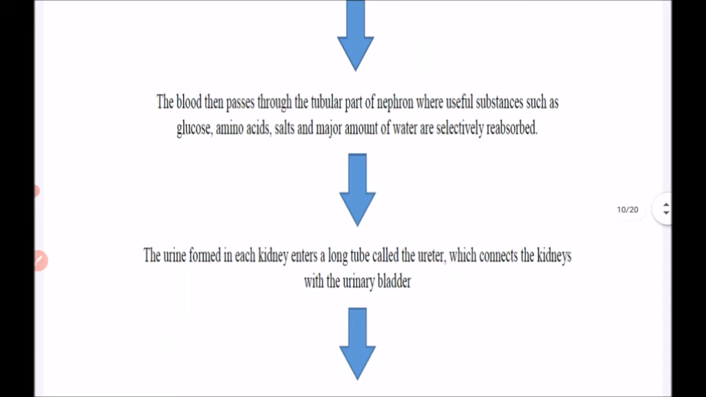Now the filtrate passes through the tubular parts of the nephron, where useful substances such as glucose, amino acids, salts, and a major amount of water are selectively absorbed. Ultrafiltration is the first process. Second is reabsorption. Glucose, amino acids, salts, and water are selectively absorbed.